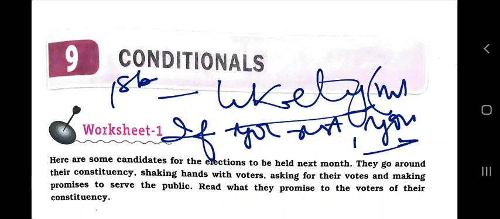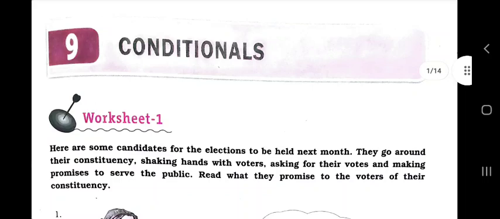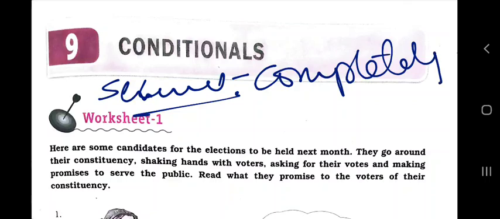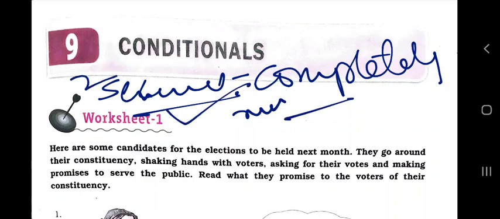So let's see. And in the second conditional, first is likely, okay, and second conditionals are useful for expressing outcomes that are completely unrealistic, or will not likely happen. It is never going to happen in the future. So this is the second conditional. In the second conditional, the things will not happen, not likely to happen.